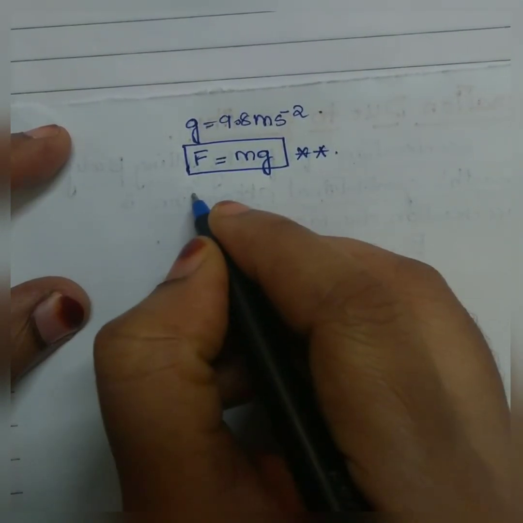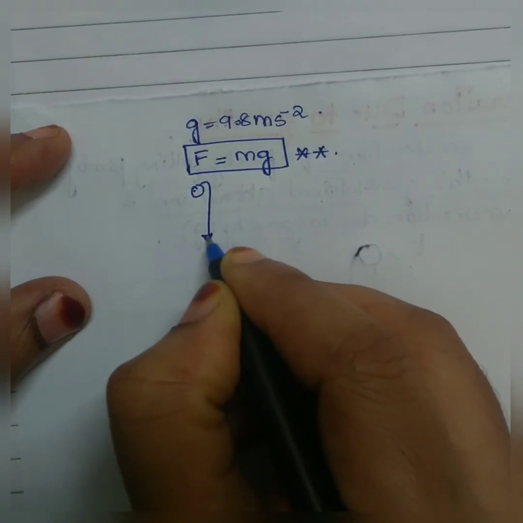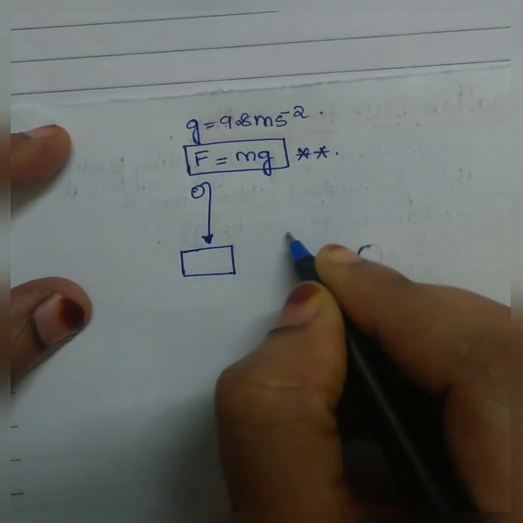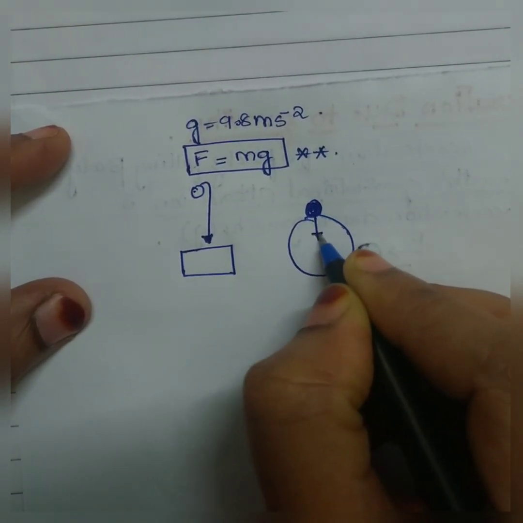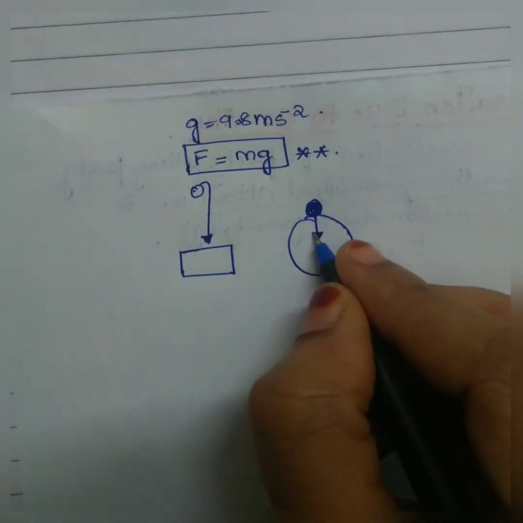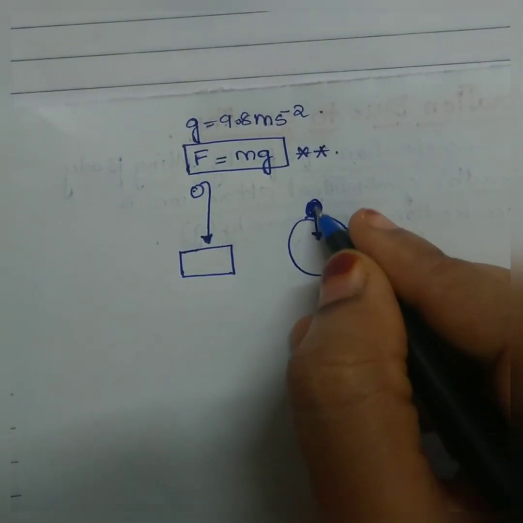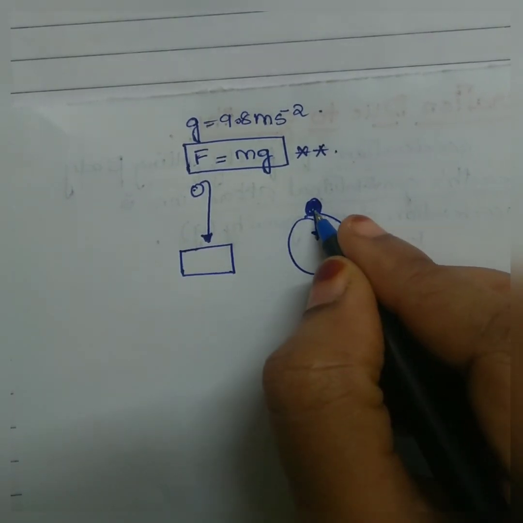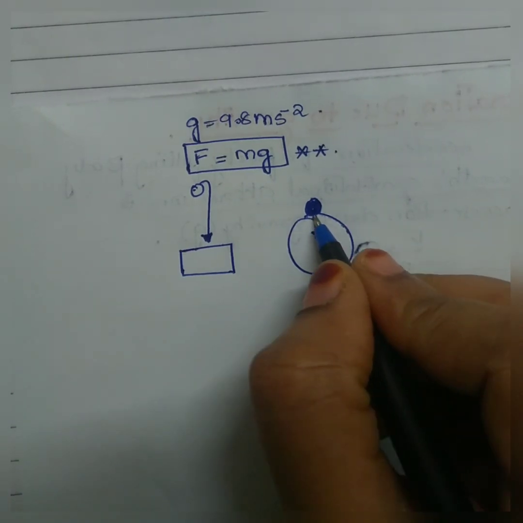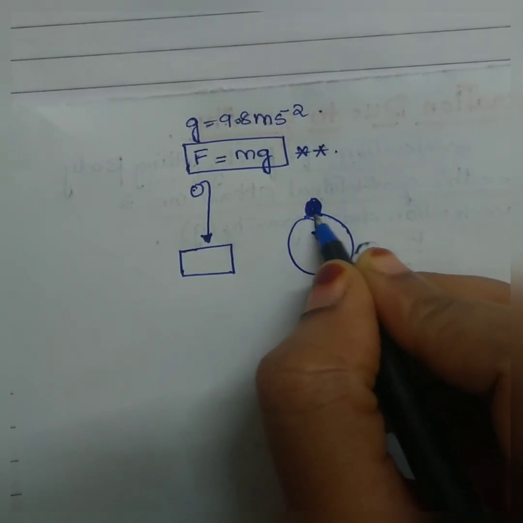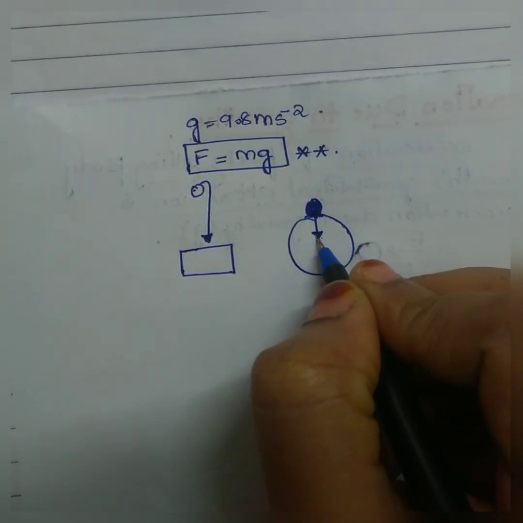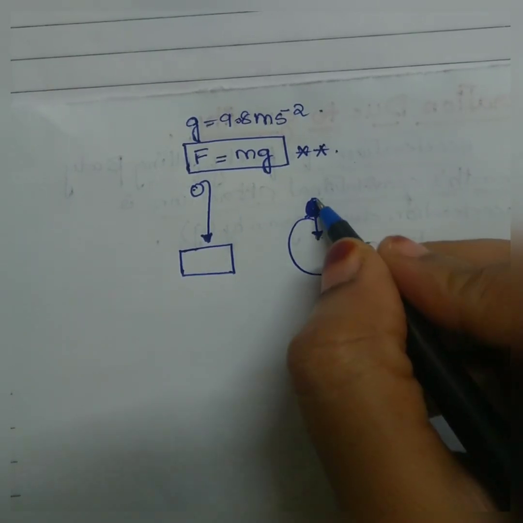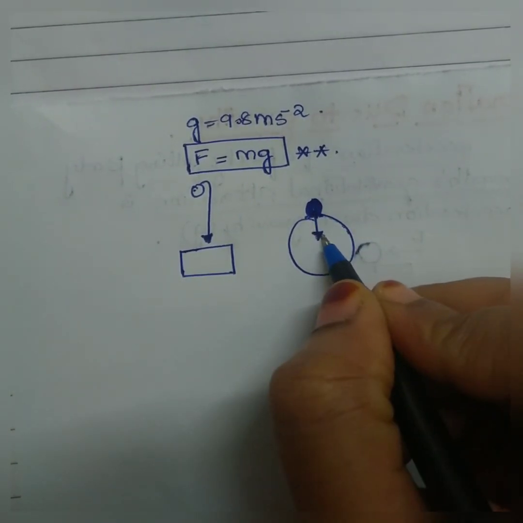Now suppose the object is moving under free fall and it comes to rest, okay? If a body is resting on earth, does it mean that there is no acceleration due to gravity? Is the earth not applying any force on this mass? No, the earth is applying force on this mass, but it is not moving. Why is it not moving? Because as it touches the surface of the ground, due to Newton's third law of motion, the object will apply the same amount of force on the earth.